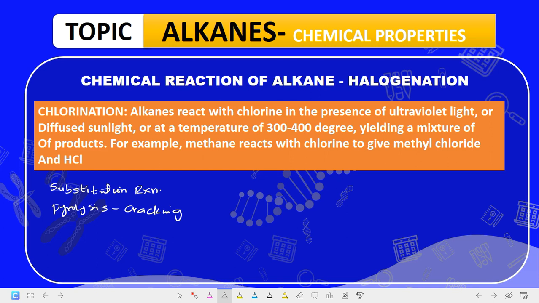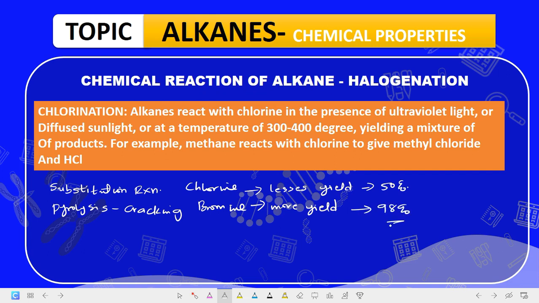Are we getting it now? So most especially the reaction that alkanes usually carry out with halogens is with either chlorine or what? Bromine. It's either chlorine or bromine. Now bromine gives more yield as compared to what? Chlorine. Chlorine gives lesser yield. So if let's say chlorine is giving 50% of the yield, bromine will be giving like 98% of the yield. Are we getting it now?